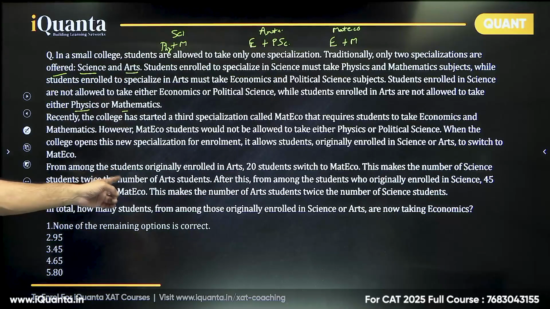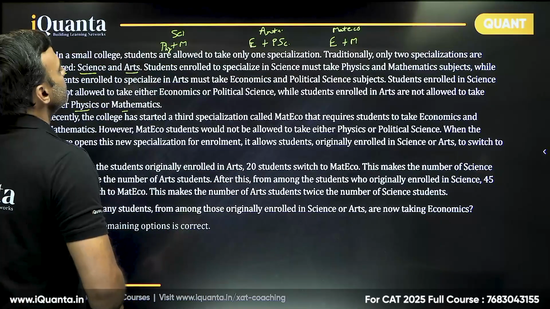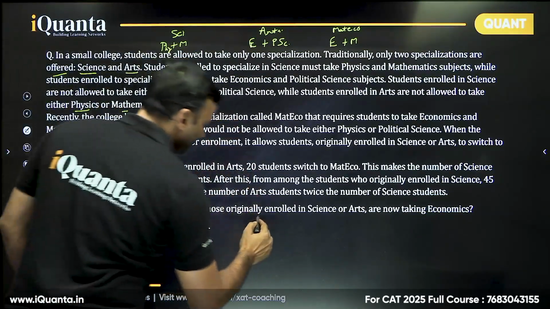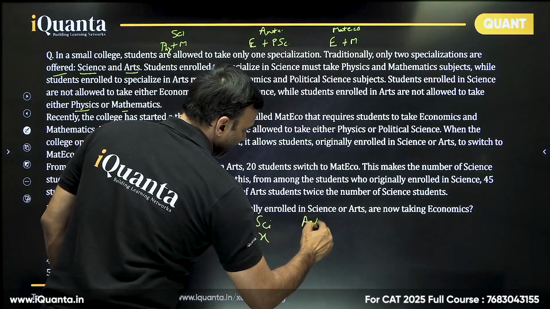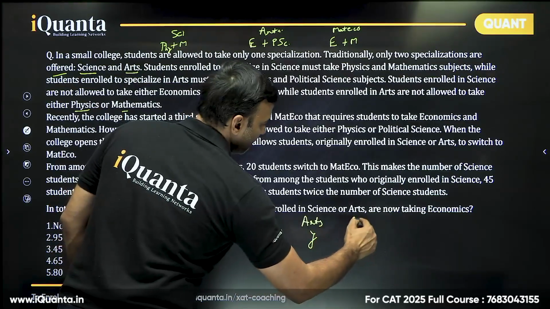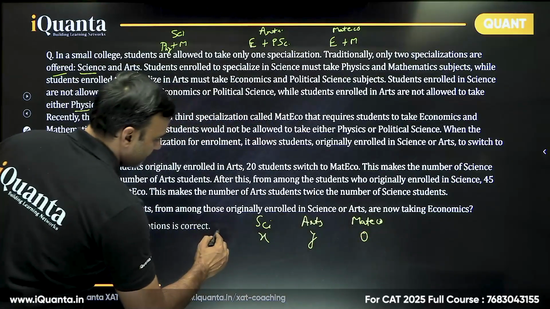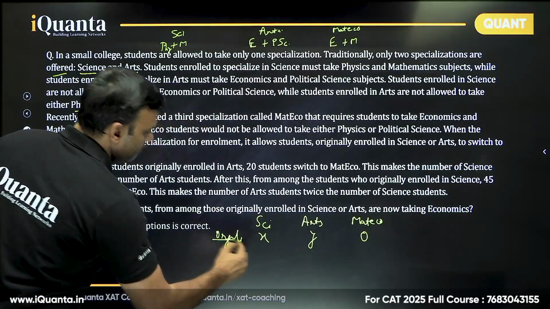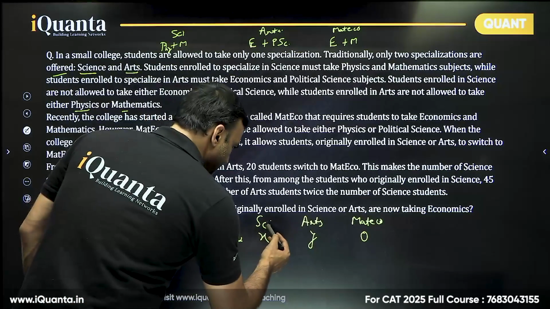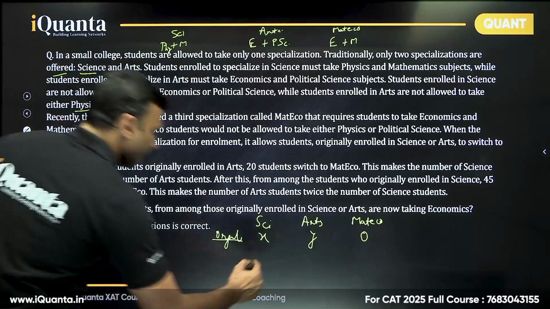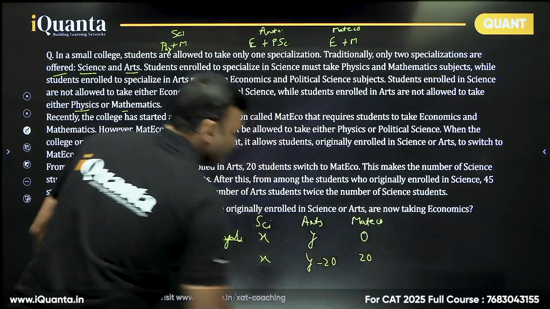From among the students originally enrolled in arts, 20 students switch to Math Eco. So let's suppose in science we had X students originally, in arts we had Y students originally, and in Math Eco we had 0 students originally. Now 20 students switch to Math Eco. So science remains the same, arts becomes Y minus 20, and Math Eco becomes 20.